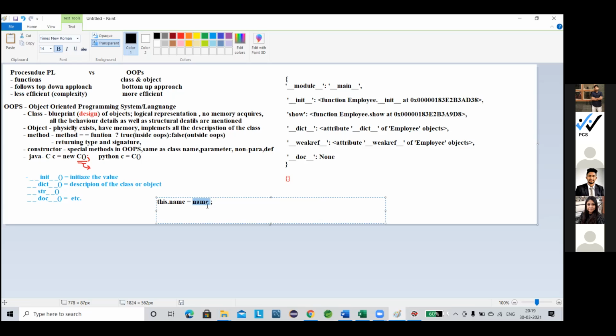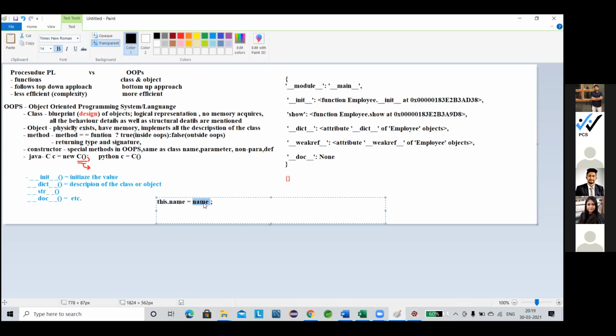So it will store the value in here, right? this.name: we will access it from the name and store it in the name. Basically, this keyword is used to represent the current class instance, current class method, or current class constructor. Clear? Now, this.name = name.